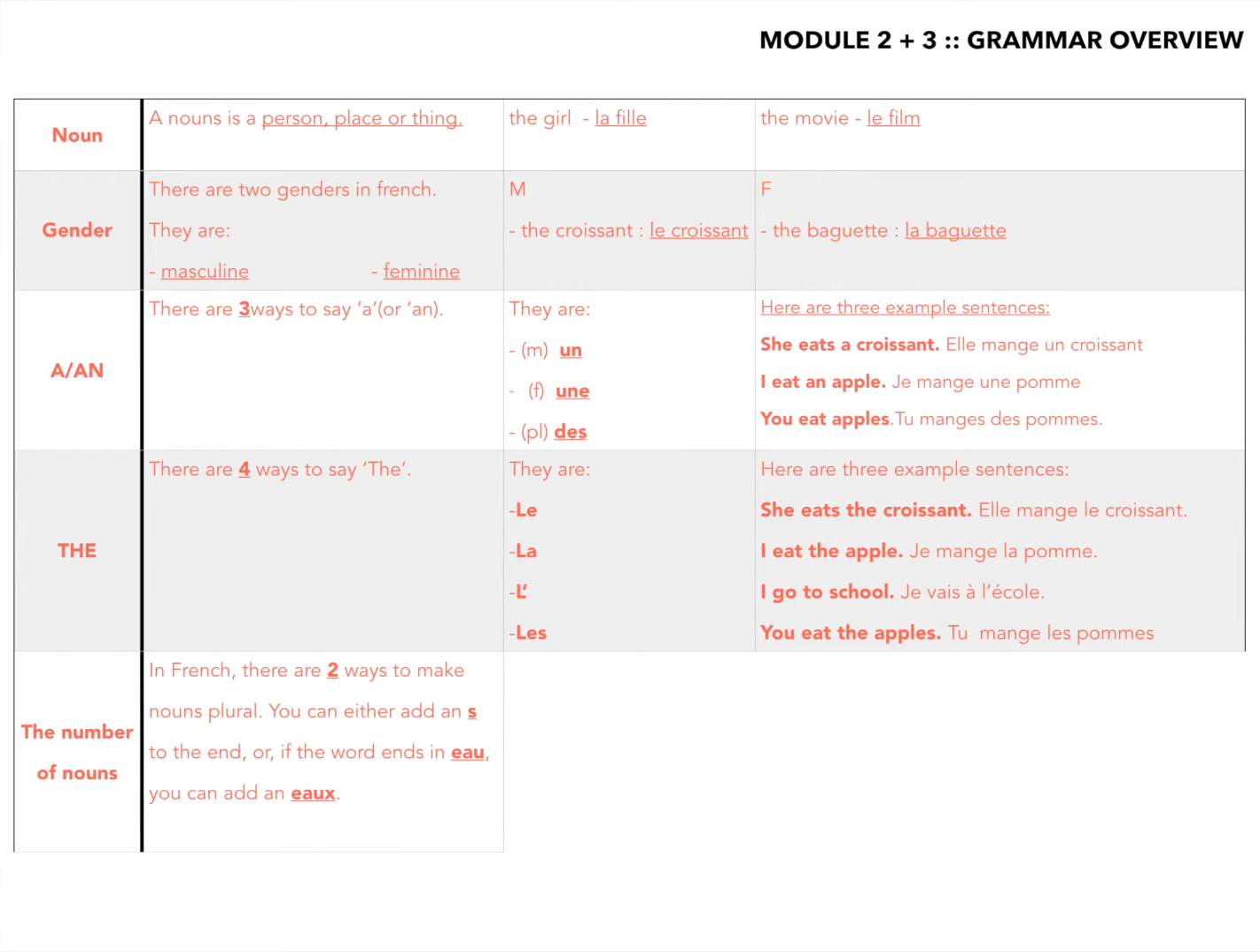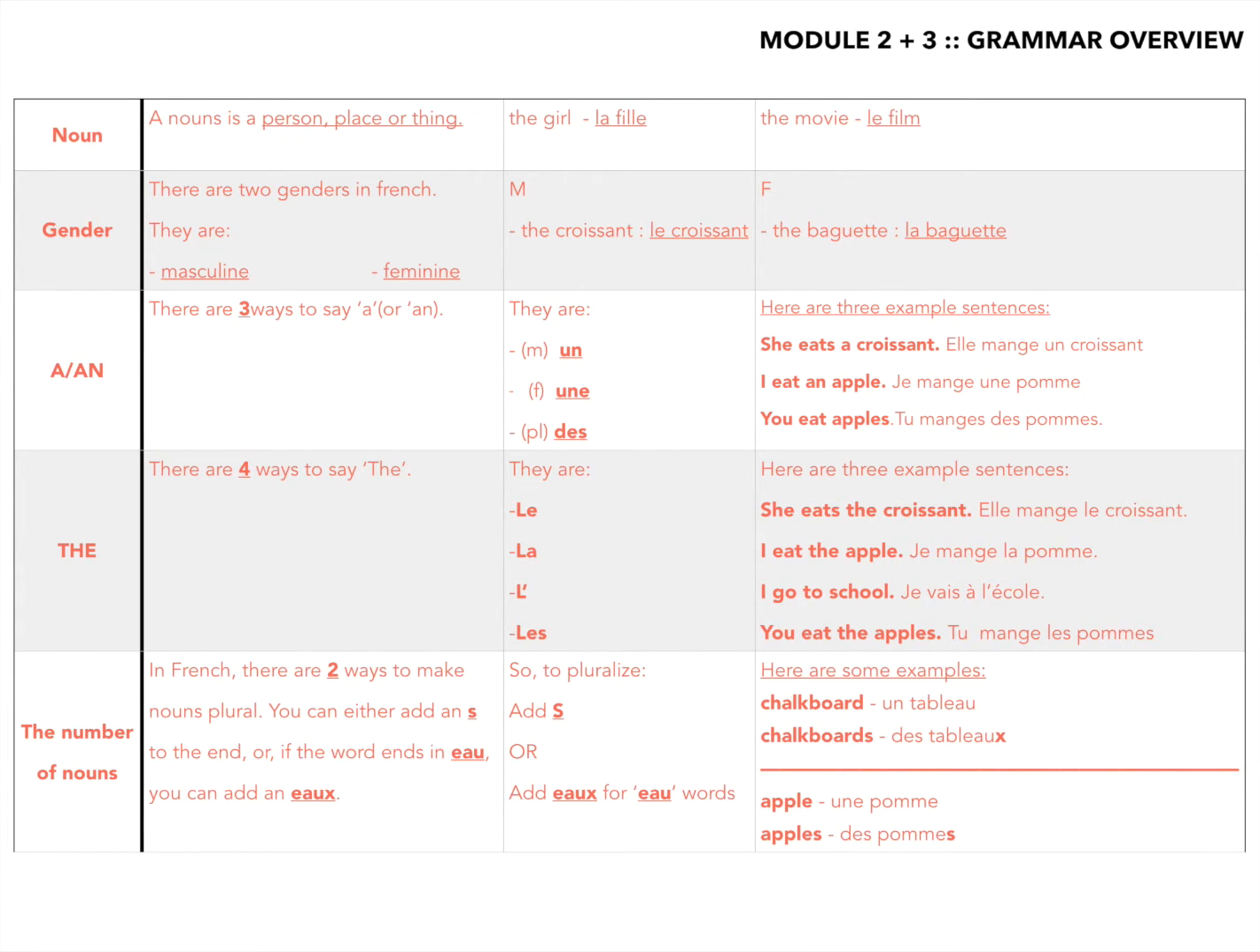Let's talk about the number of nouns, okay? So in French, there are two ways to make nouns plural. You can either add an S to the end, or if a word ends in EAU, you can add EAUX. All right, so to pluralize, you either add S or EAUX for EAU words.